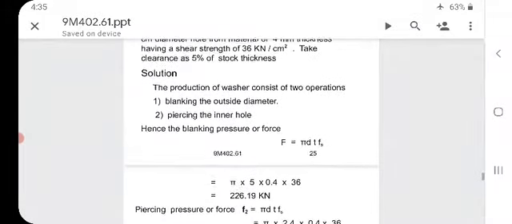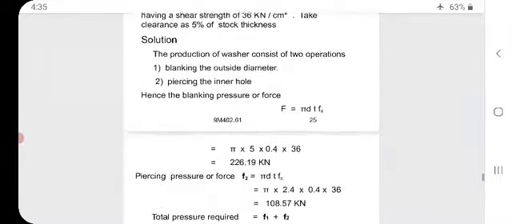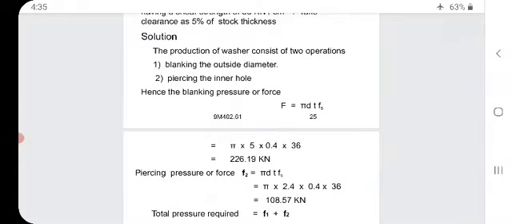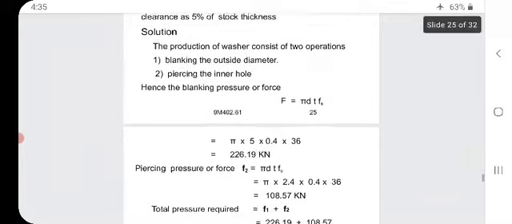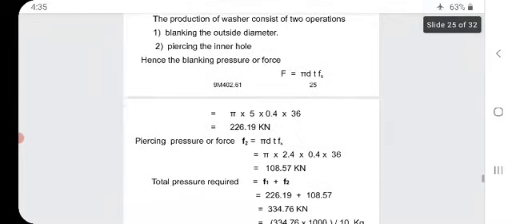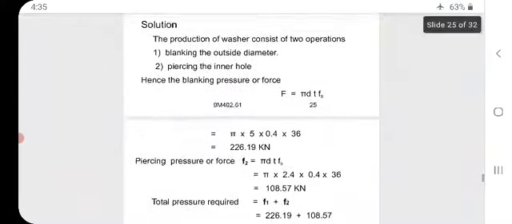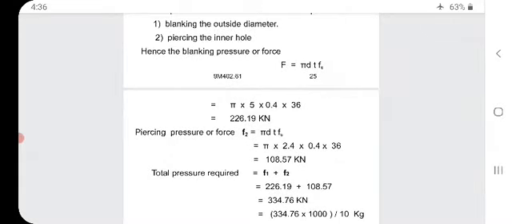Solution. The production of the washer consists of two operations. These are blanking the outside diameter and piercing the inner hole. Hence, the blanking force F1 equal to pi d t into Fs. By applying the values in the formula, that is pi into 5 into 0.4 into 36, we will get 226.19 kilonewtons.